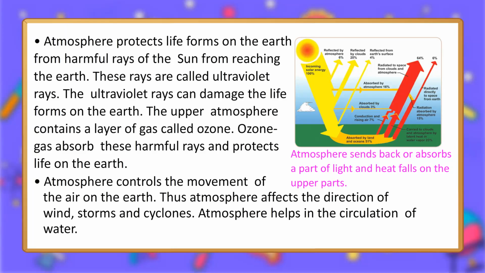Absorbed by land and oceans 51%. 64%. 6%. Radiated to space from clouds and atmosphere. Radiated directly to space from Earth. Radiation absorbed by atmosphere 15%. Carried to clouds and atmosphere by latent heat in water vapor 23%. Conduction and rising air 7%.